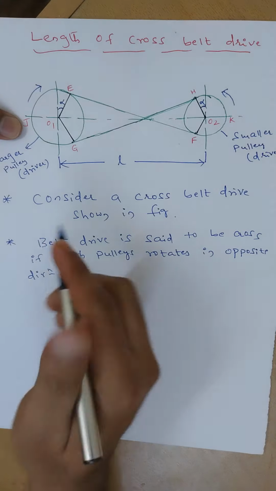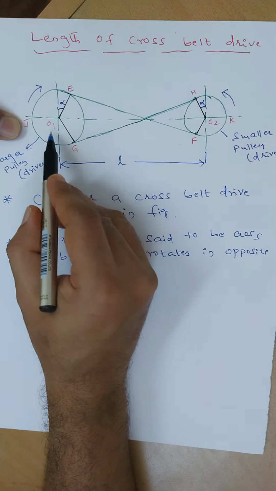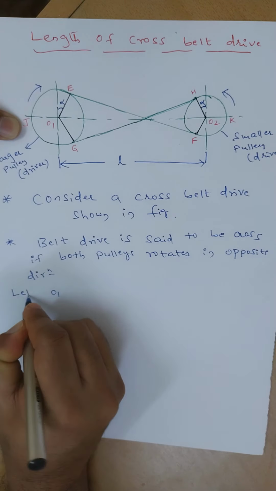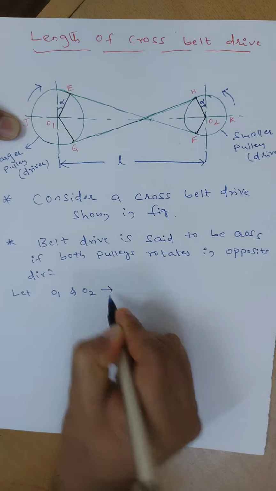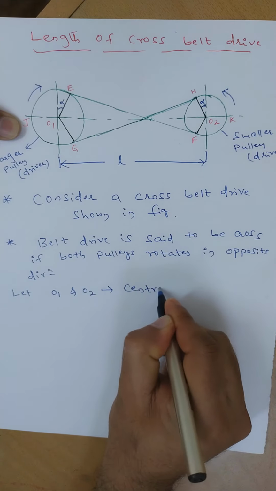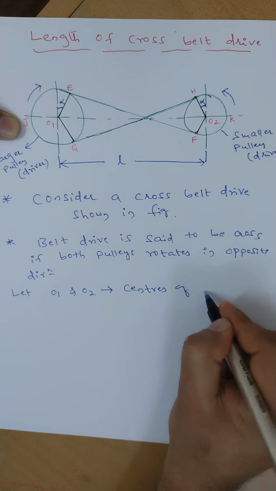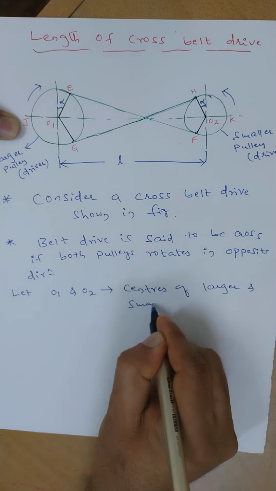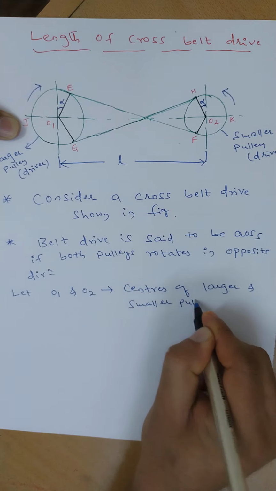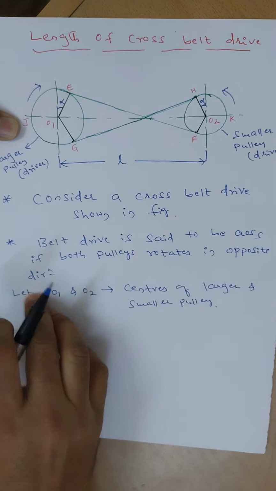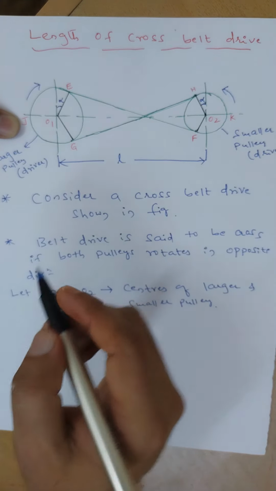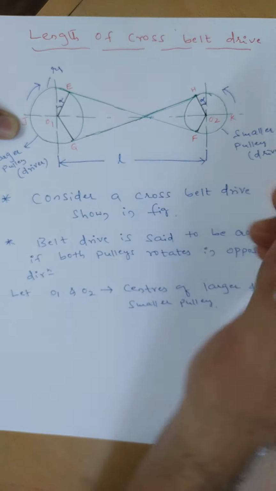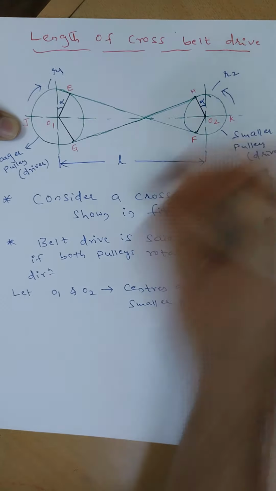Now let us go one by one. Let O1 and O2 be the centers of the larger and smaller pulley. Next, R1 is the radius of the larger pulley, and R2 is the radius of the smaller pulley.